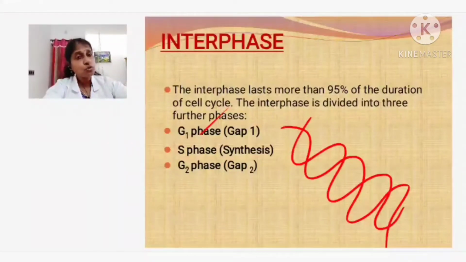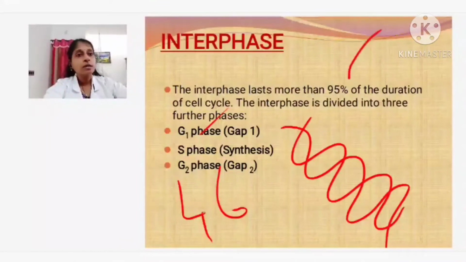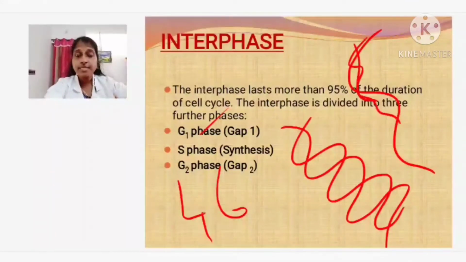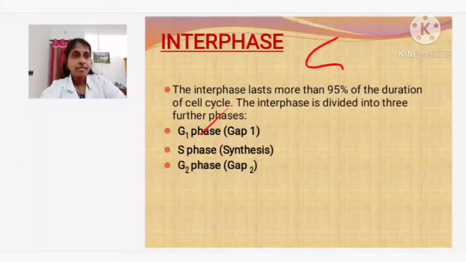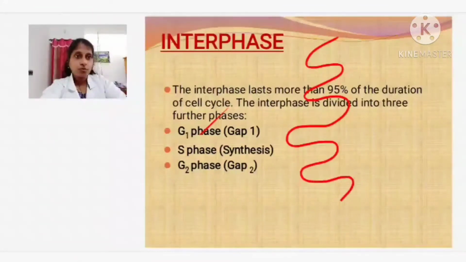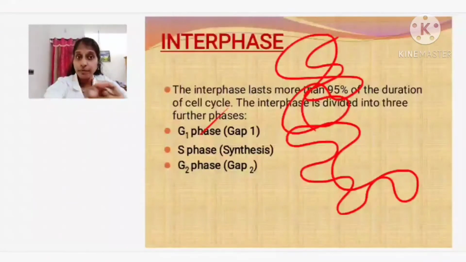So how many chromosomes do we have? We have 46 chromosomes. This is one chromosome, and inside that, the DNA is present. So this DNA content, with 46 chromosomes, has to form a duplicate set of 46 chromosomes. For example, I am drawing: this is one chromosome, this is the second, the third, the fourth. Like this, 46 chromosomes will be there in a coiled manner.